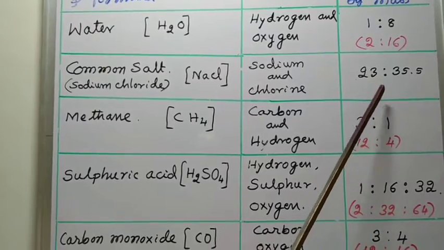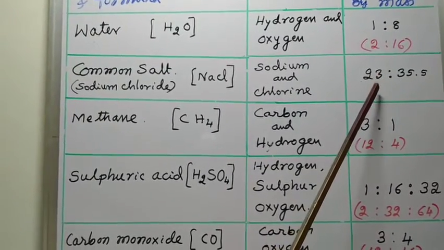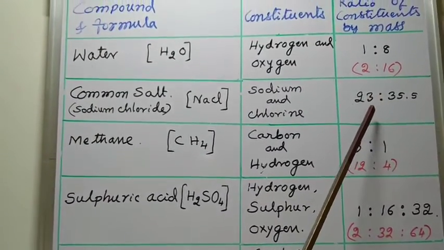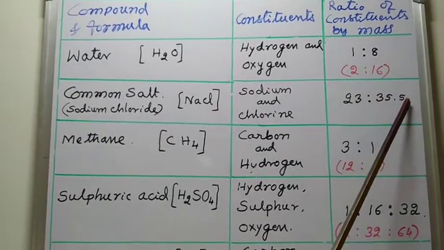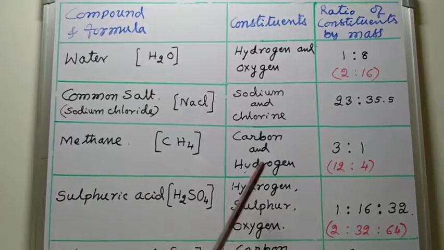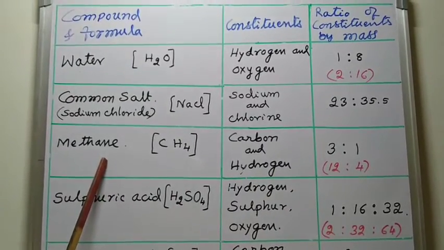So the mass of constituents in the ratio 23:35.5.